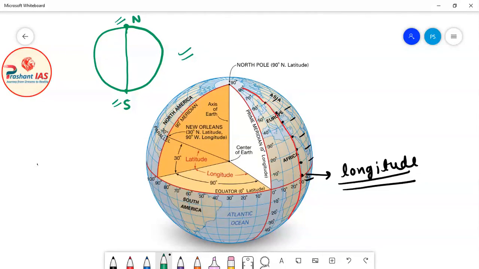Now in this diagram you can see a very interesting thing. You can observe all these black points, and you can also observe a red line that I have drawn. This red line runs from the north pole to the south pole. If you continue it like this, it will reach the south pole. And this red line is connecting all these black points.